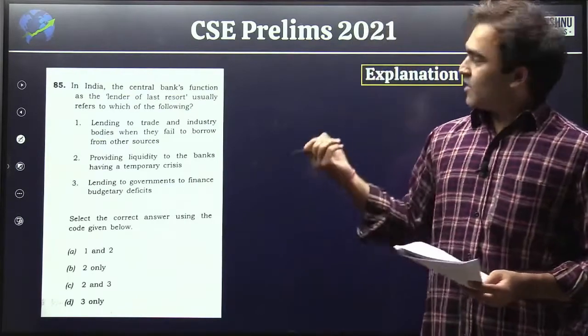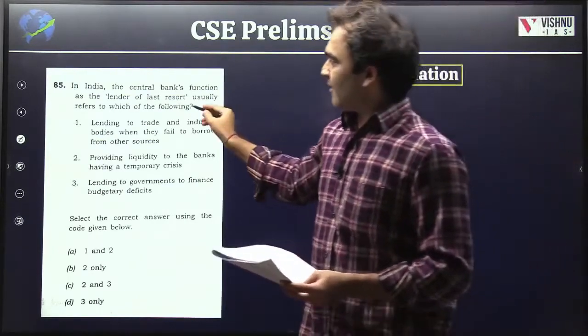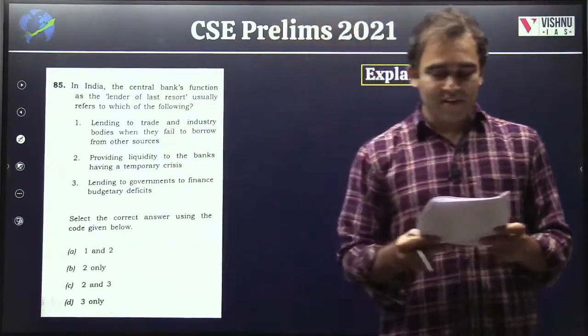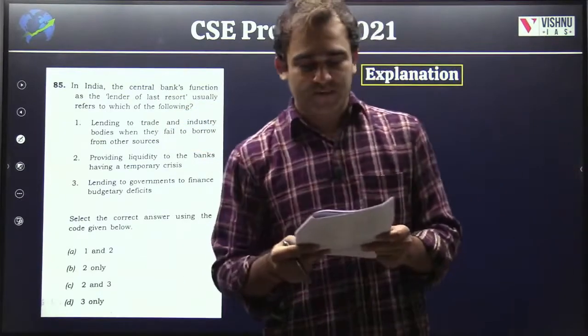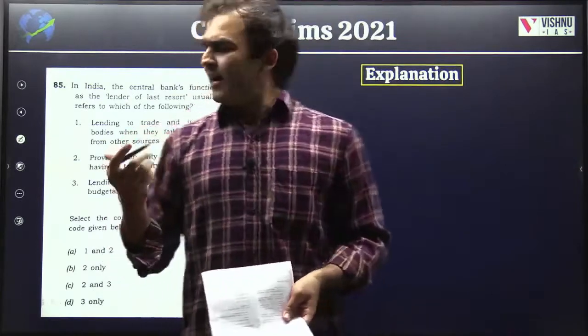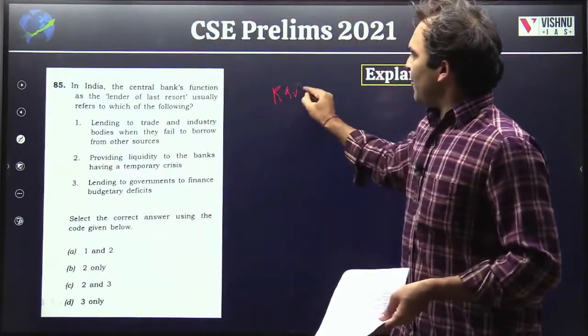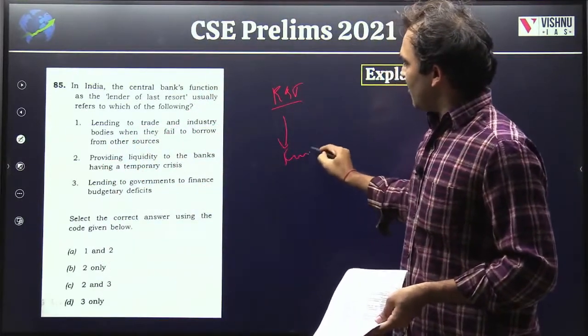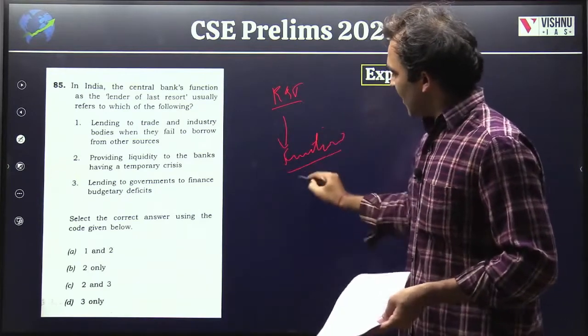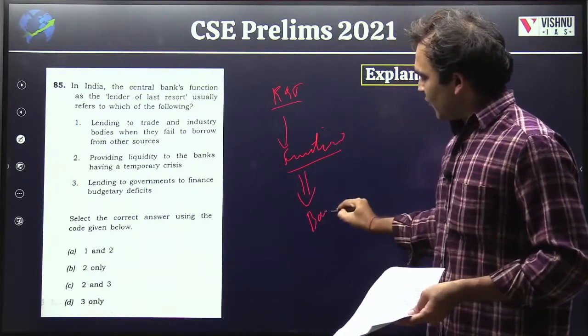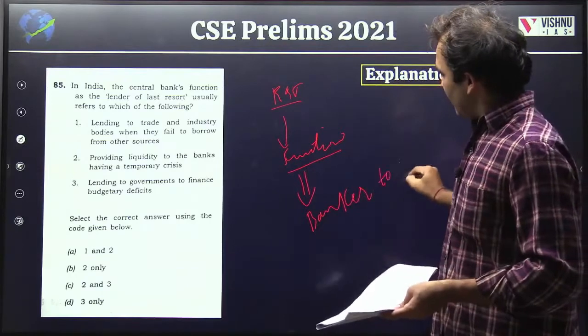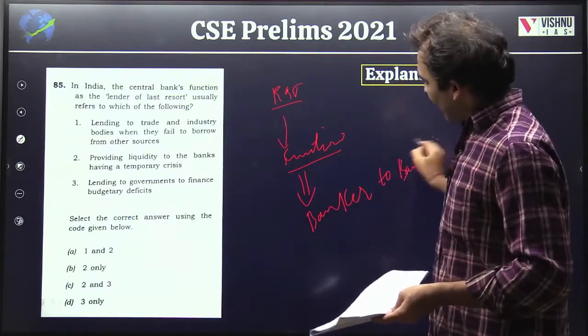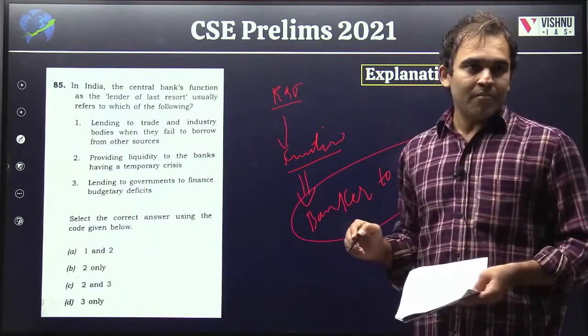Hence, central bank questions are expected this year. Then, in India, the central bank's function as the lender of last resort usually refers to which of the following? Under RBI, when you are reading RBI, RBI has certain functions. The most important function of the RBI is that it is a banker to banks. Of course, it is a banker to the government as well.